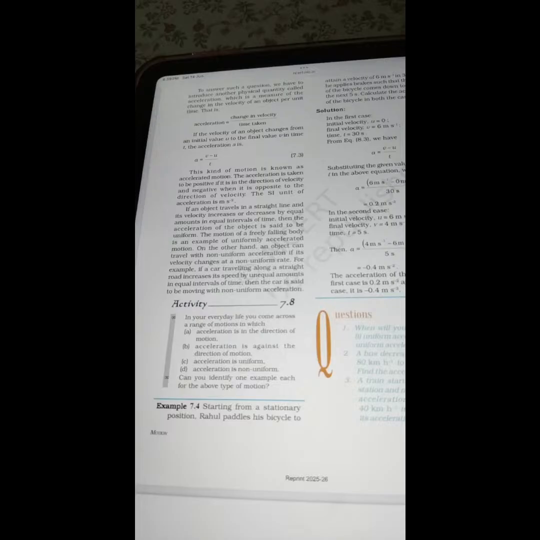Activity 7.8. In your everyday life, you come across a range of motions in which A. Acceleration is in the direction of motion. B. Acceleration is against the direction of motion. C. Acceleration is uniform. D. Acceleration is non-uniform. Can you identify one example each of the above types of motion?